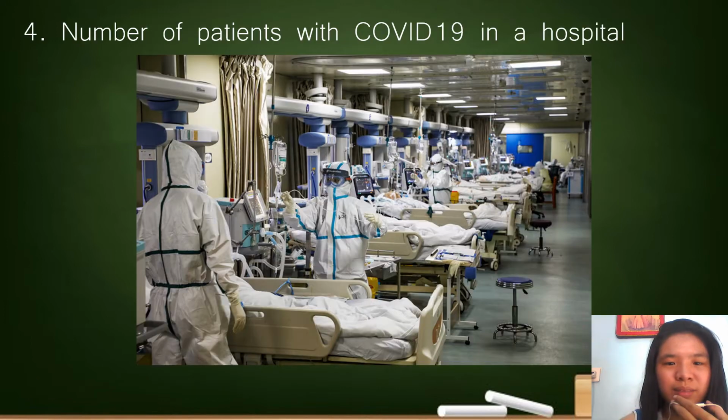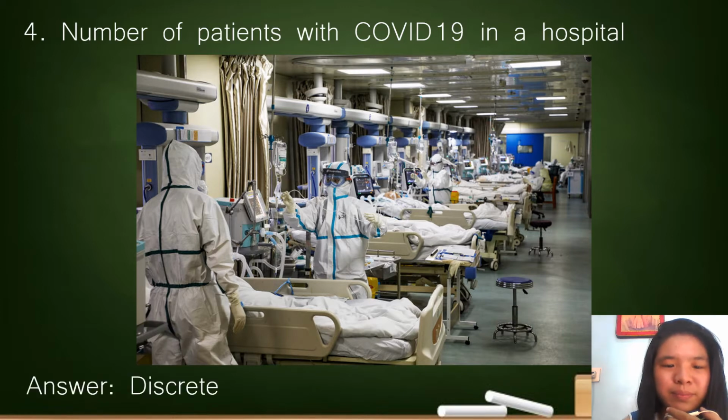Number of patients with COVID-19 in a hospital. Is it discrete or continuous? So the answer is discrete. Why discrete? Because of the keyword number of. When you see the words number of, it is a discrete random variable.